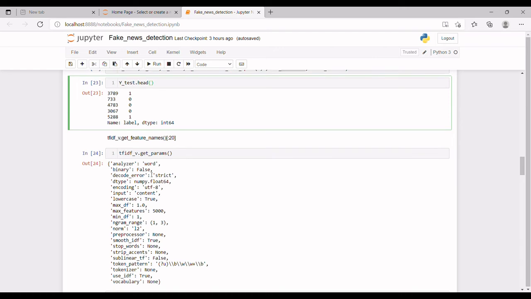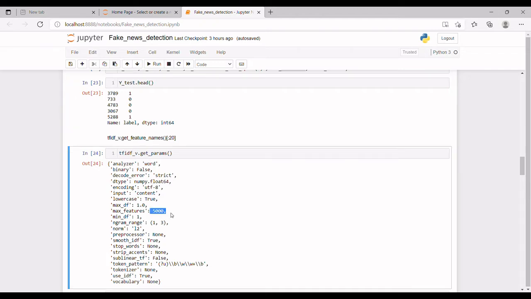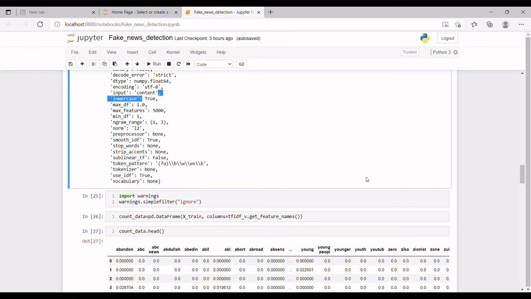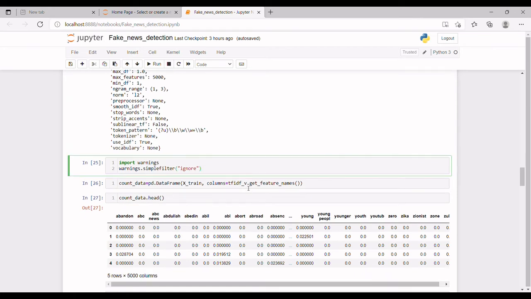By using the parameters, tfidf.get_params, we can see here that the max features is 5000, the n-gram range is 1 to 3 that we have provided before, and we can also see lowercase is True. Now we have imported warnings, which can cause some disturbance in our model, so we are ignoring the warnings.